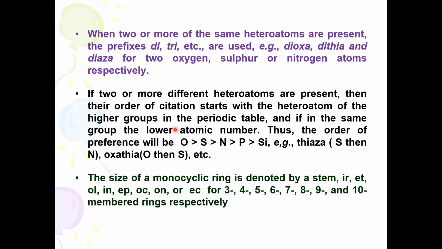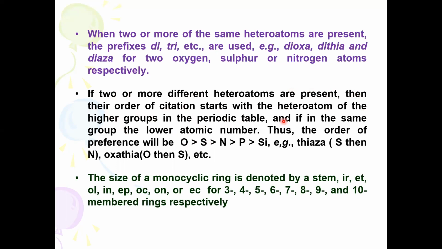Suppose the system consists of more than one kind of heteroatom, in such case we use the order of preference based on the periodic table and atomic number. So oxygen takes preference over sulfur, because if 2 or more different heteroatoms are present, then their order of citation starts with the heteroatom of the higher group in the periodic table.